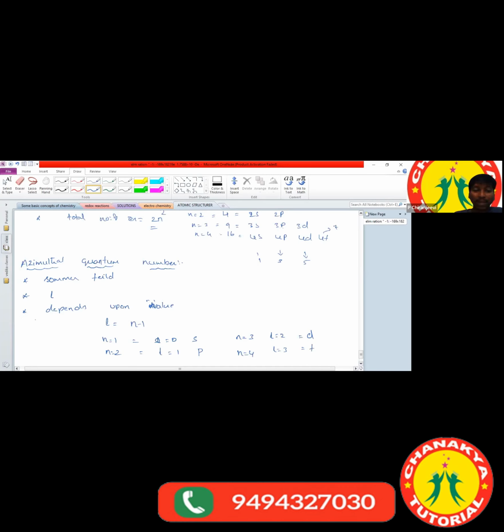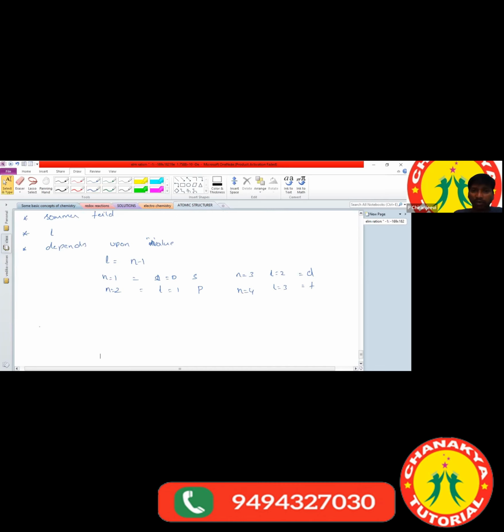So what is the main importance of the azimuthal quantum number? It explains subshells. The s orbital, p orbital, and so on, all these we can call subshells. Okay, clear? Based on the azimuthal quantum number, we can calculate the angular momentum.